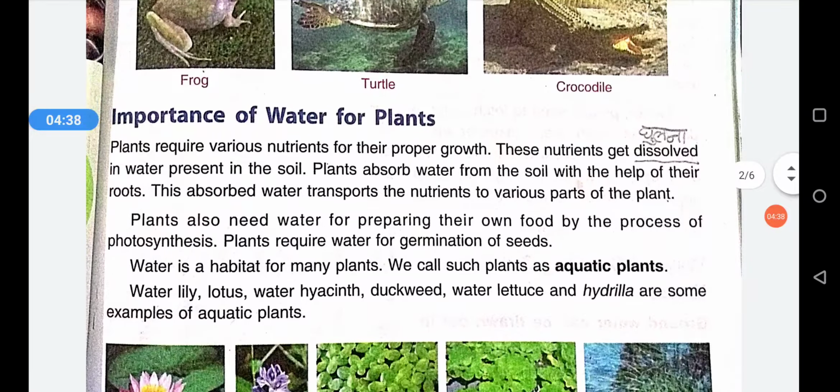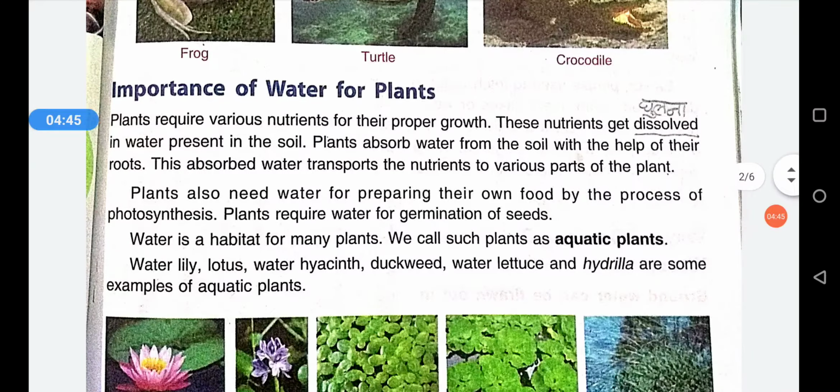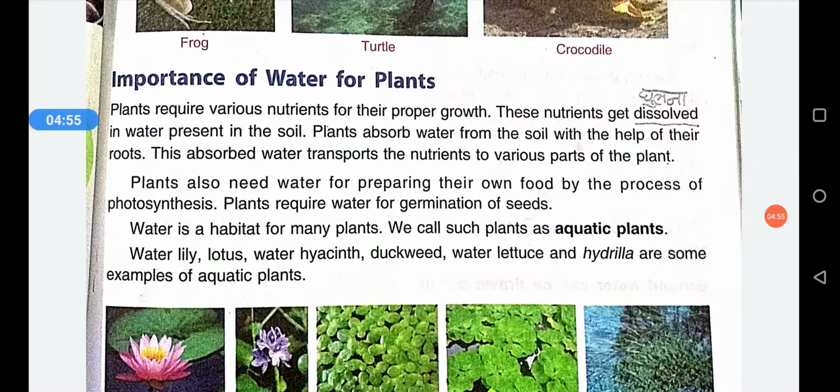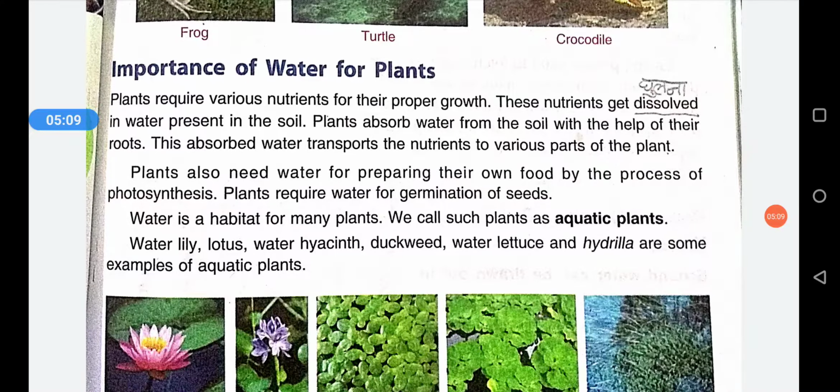So next is importance of water for the plants. We all know that plants absorb water with the help of roots. With this water, plants also absorb the dissolved nutrients from the soil through the roots, and carry these nutrients to the whole part of the plant. So the water in plants helps in the transportation of nutrients.